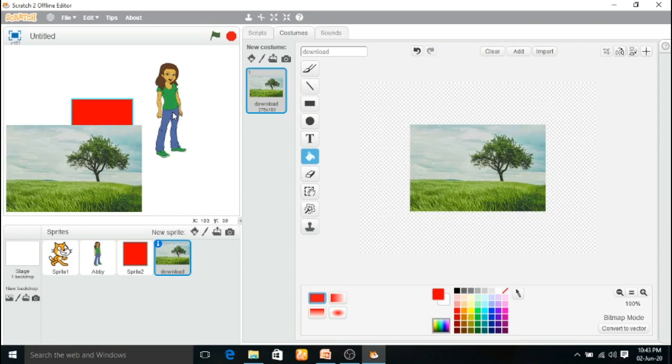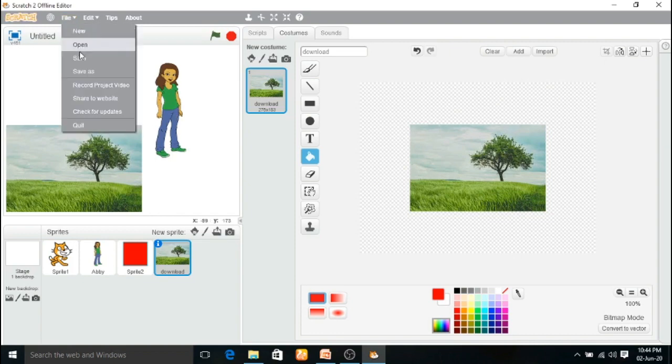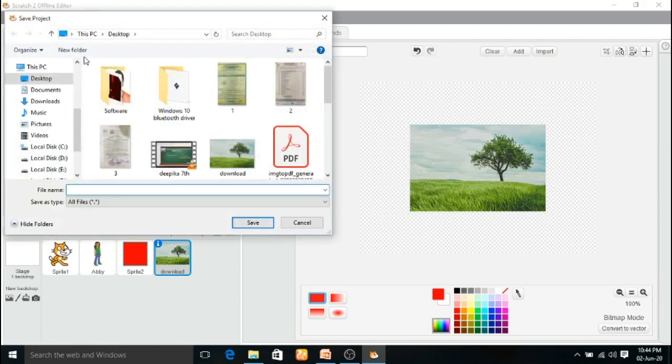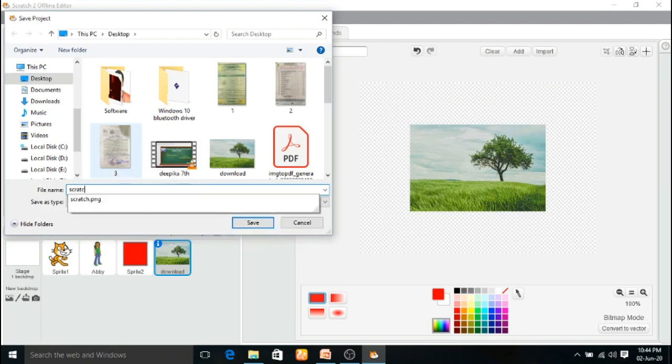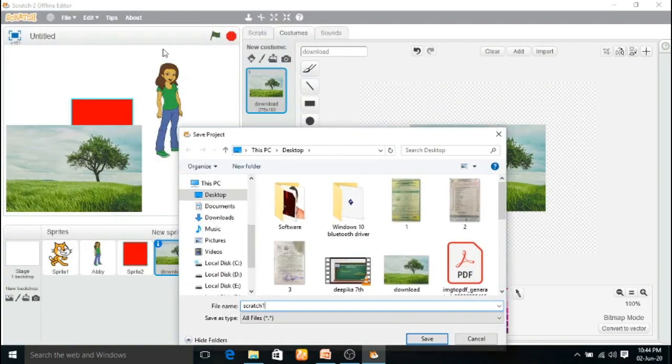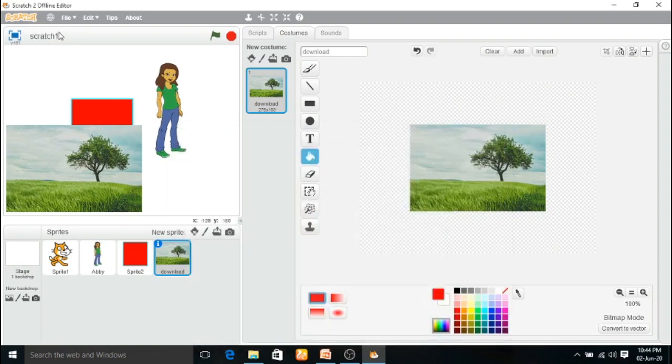Suppose you want to save your file, what do you have to do? Go to the file option, click save, it asks your name, give scratch 1. Now see, before it was named untitled. When I give the save option, it will be saved as scratch 1. So the name will be displayed here.